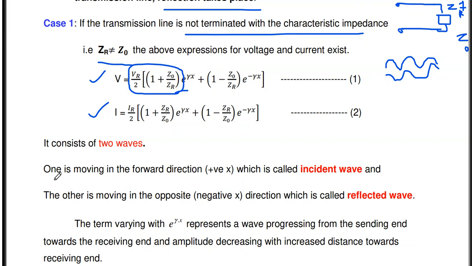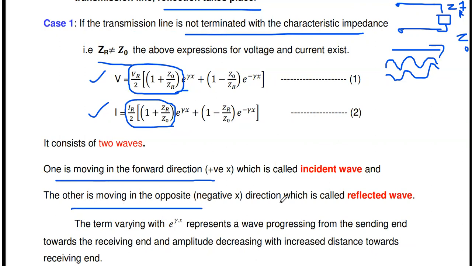It moves in the forward direction, sender to receiver, so the sender-to-receiver wave is called the incident wave. This incident wave is represented by VR by 2 into 1 plus Z naught by ZR. Similarly, in the current equation also, the term related to e power eta x is the incident wave. Then the other one is moving in the opposite direction.